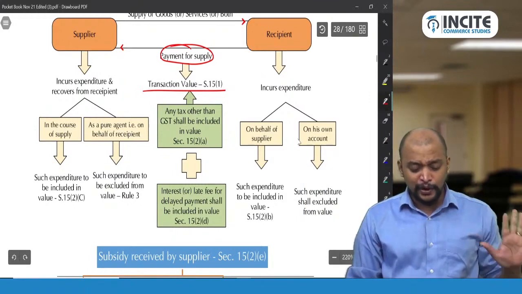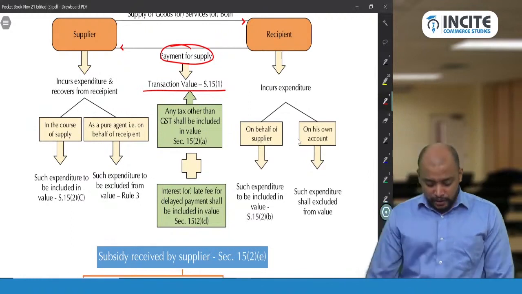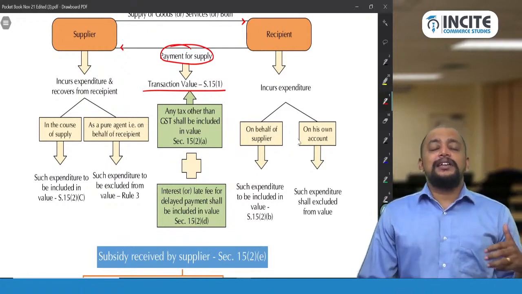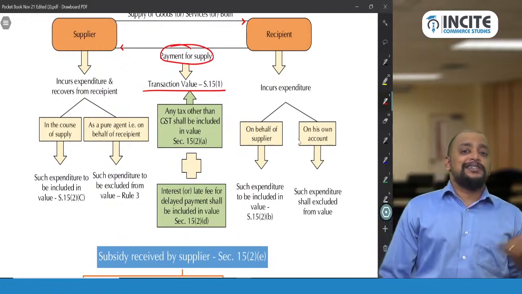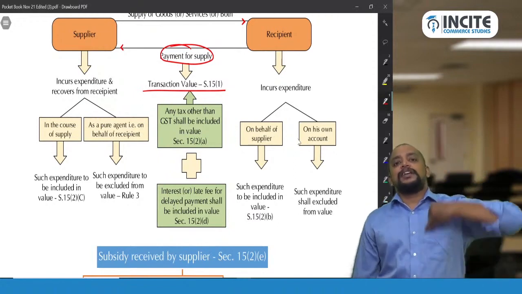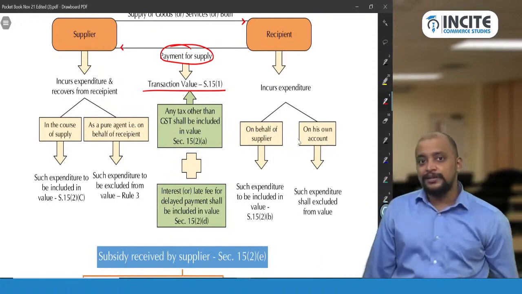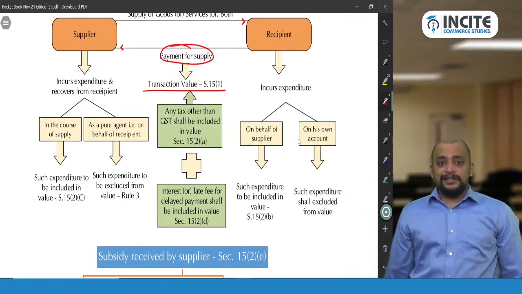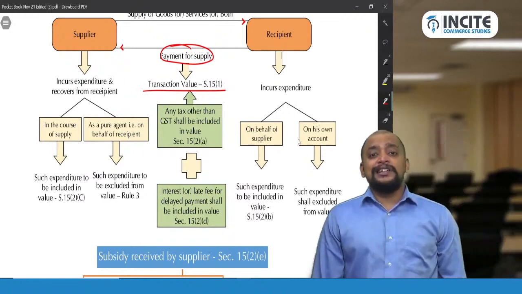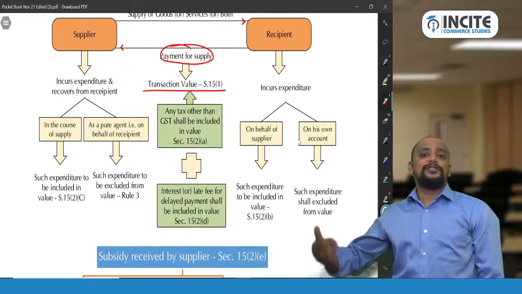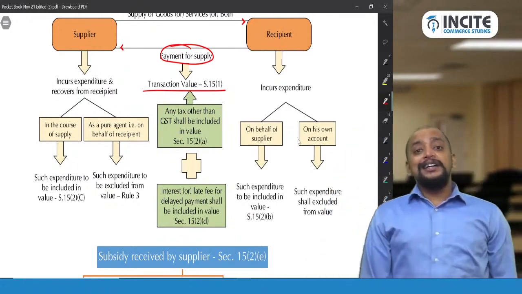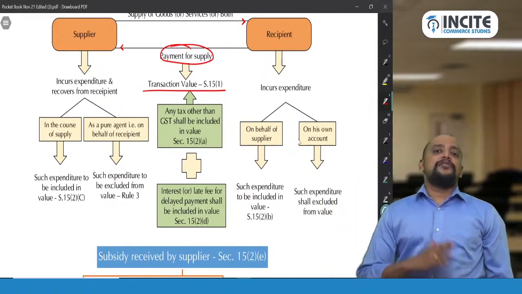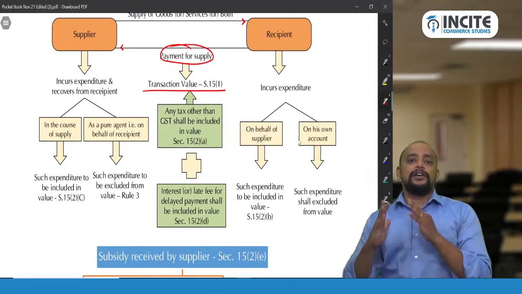Done? Got it? That is 15.2b. So 15.2a is any tax, duties and cess by whatever name called other than GST, and 15.2b is any amount that the supplier is liable to pay to government but which is paid by the recipient, so that should be included in the value. And 15.2c, incidental expenses should be included in the value. Incidental expenses which are incurred by the supplier and charged to the recipient should be included in the value, and any other expenses incurred by the supplier and charged to the recipient before or at the time of delivery of goods or supply of service also should be included in the value.